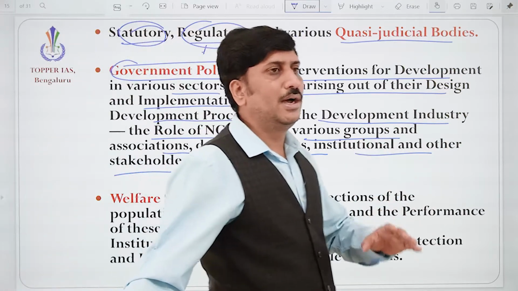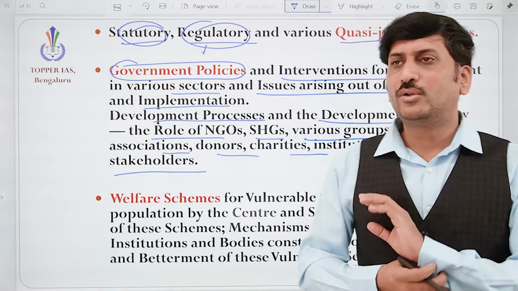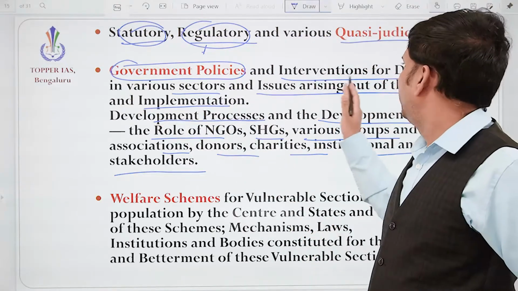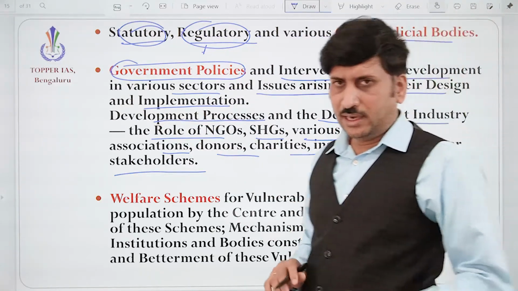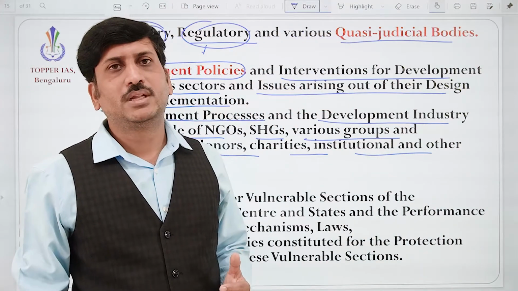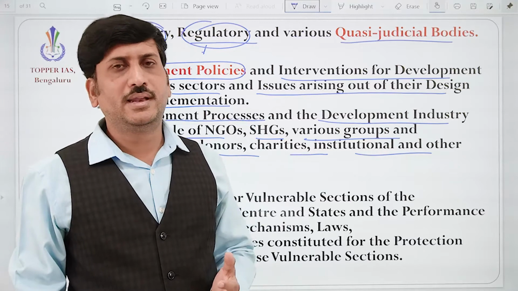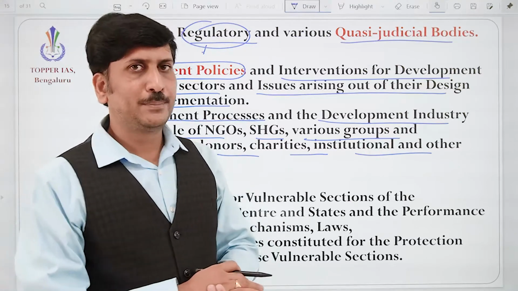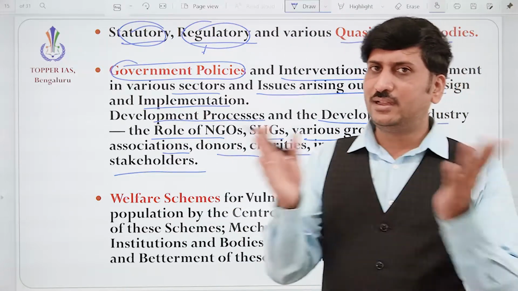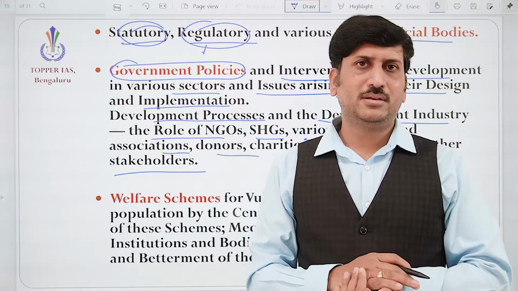The other sections of the society also need to respond. Here, the government policies or the interventions for the development. In order to develop the backward areas, the backward area fund, the backward area rejuvenation schemes, correct? In order to develop a particular area where the rainfall is not available, correct?